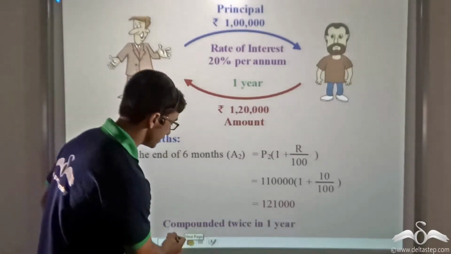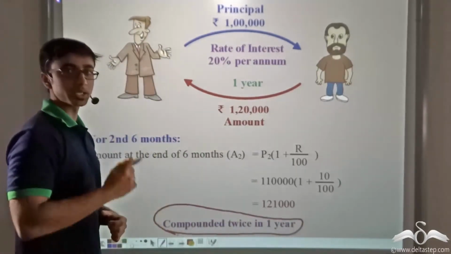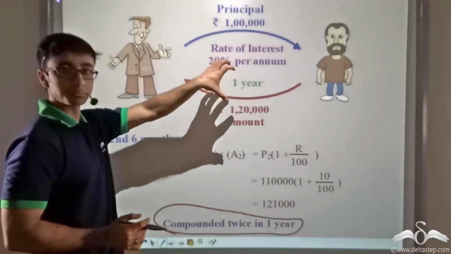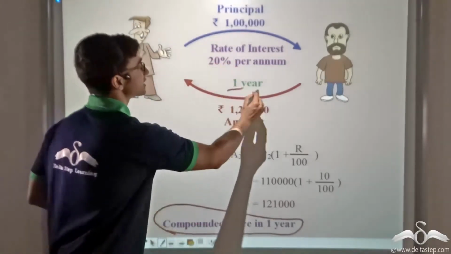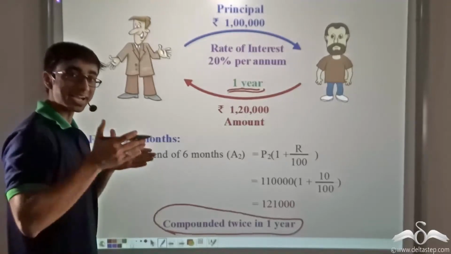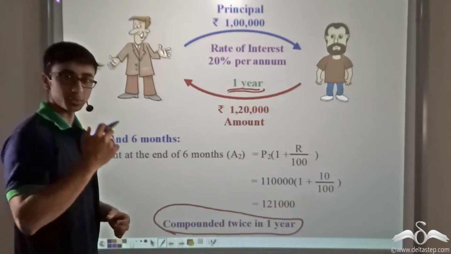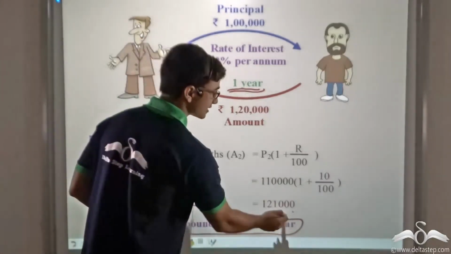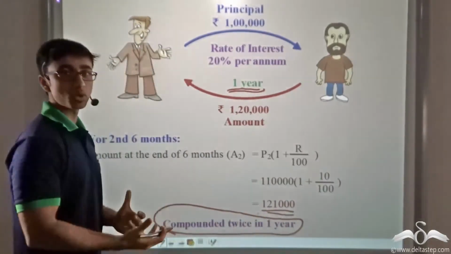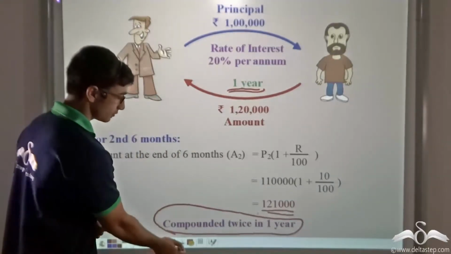This is because the amount of money is being compounded 2 times in 1 year. Over here there was no compounding taking place because we had considered only a single year. However, if inside a single year we carry out compounding, as in this case twice, we find that there is an increase in the amount of money that is got back by Narayan.